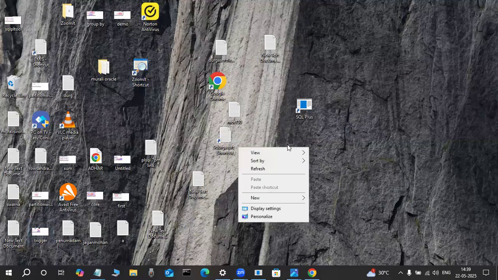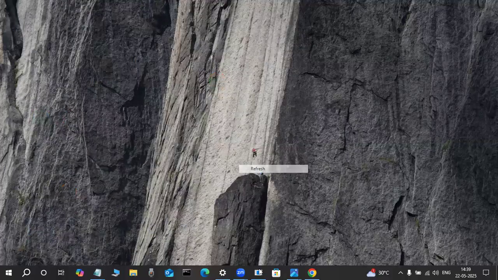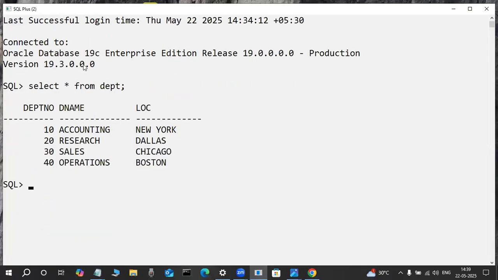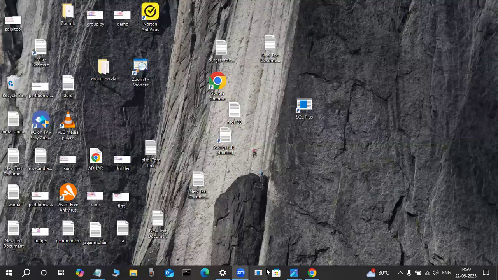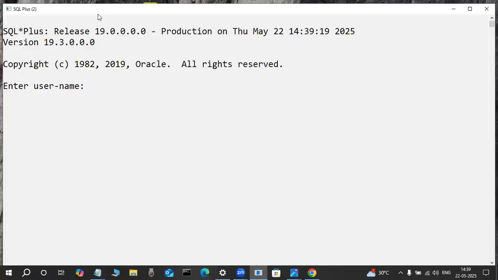Now check it out. I am opening this SQL Plus tool. Wait one minute, just observe. Here, user credentials are required. For practice purposes, don't worry. In real time, they provide the username and password. But outside of practice, in every database, a default username and password is there.